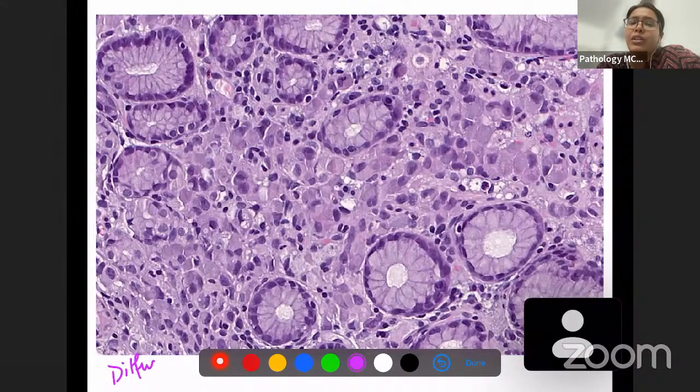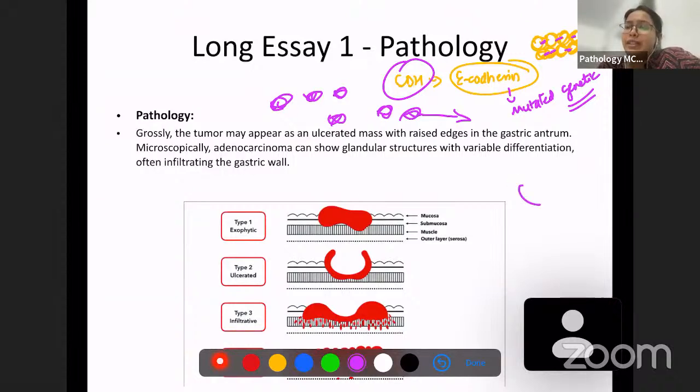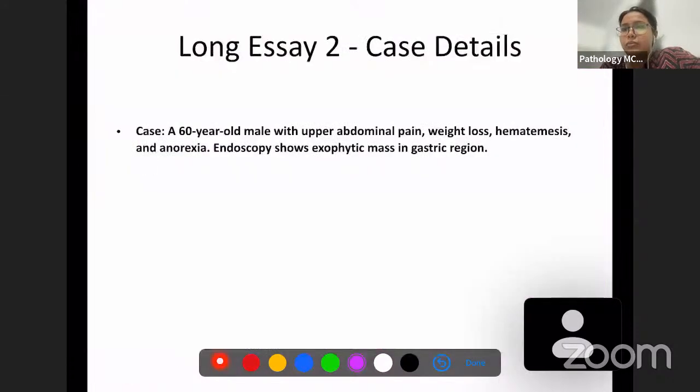Diffuse, single, scattered, and also remember there are a few signet ring cells over here. We know what signet ring cells are: cells with a nucleus pushed towards one end and filled with mucin. So you will see signet ring cells also. So that is for gastric carcinoma.